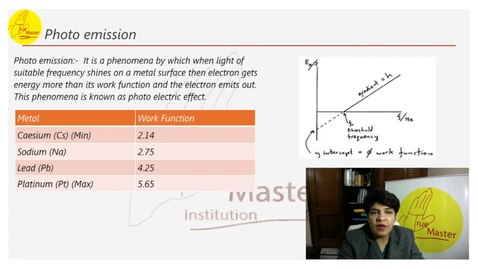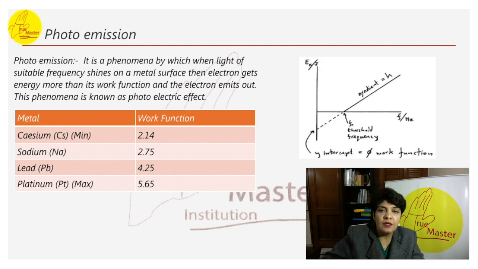So we have defined the photoelectric effect term. In other words, it is a phenomenon by which when light of suitable frequency shines on a metal surface, then an electron gets energy more than its work function and this electron emits out. This phenomenon is known as photoelectric effect.